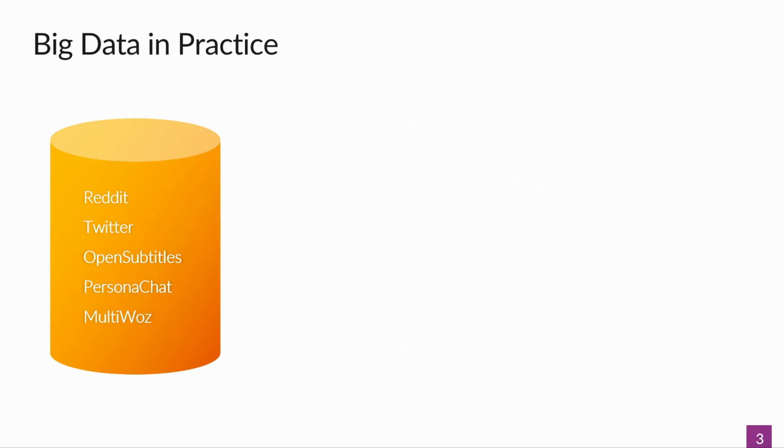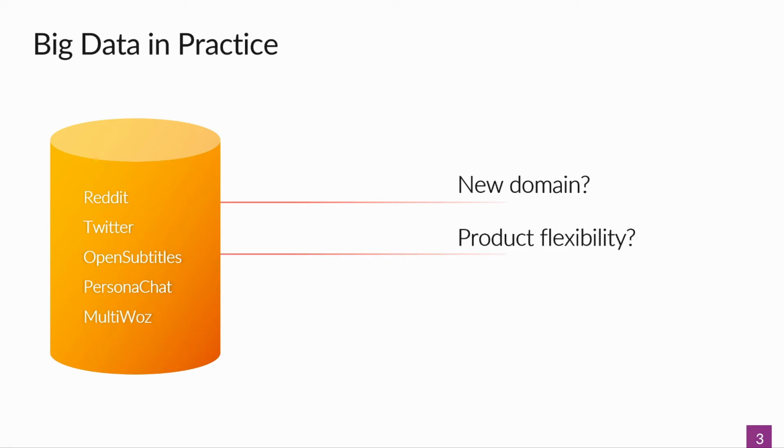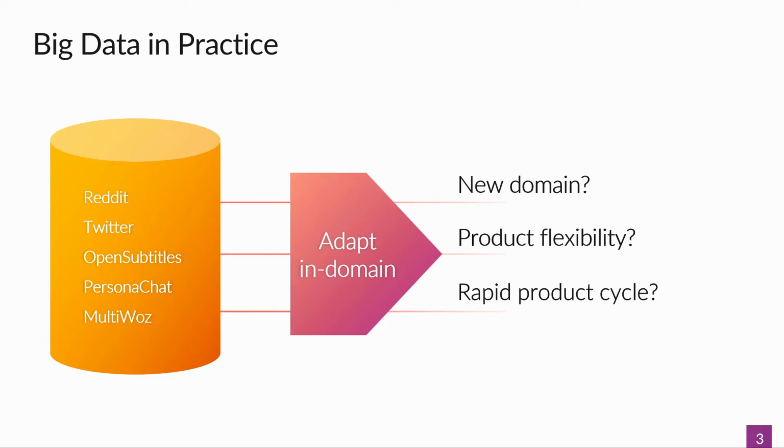So let's see how these models trained on big datasets work in practice. For example, we're developing a dialogue-based product, and we need to scale it to a new domain, or we need to add flexibility to our product, or we just need to maintain the overall fast development cycle. And the datasets we train our model on make it too static and too inflexible, and probably the one step missing in this diagram is to adapt our model to a small and focused in-domain dataset. And this is the problem we'll be tackling in this talk.